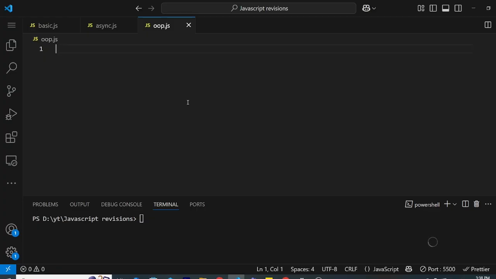Okay, so let's start from there. The interviewer might ask you to explain OOP in JavaScript, or maybe they say explain classes and objects in JavaScript. Basically they are trying to understand what OOP concepts are. So you can say classes and objects, inheritance and encapsulation, abstraction, and that's it. There are the 4 pillars of object oriented programming. And you can start by saying that it doesn't exist in JavaScript, but it's syntactic sugar.